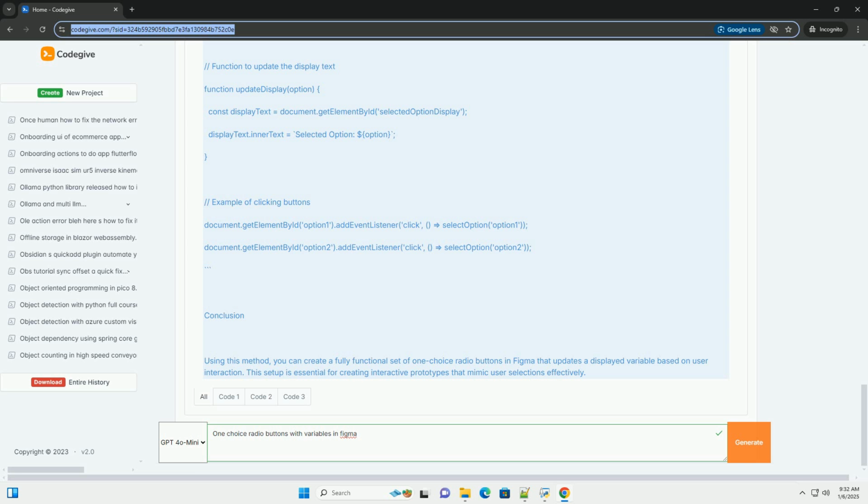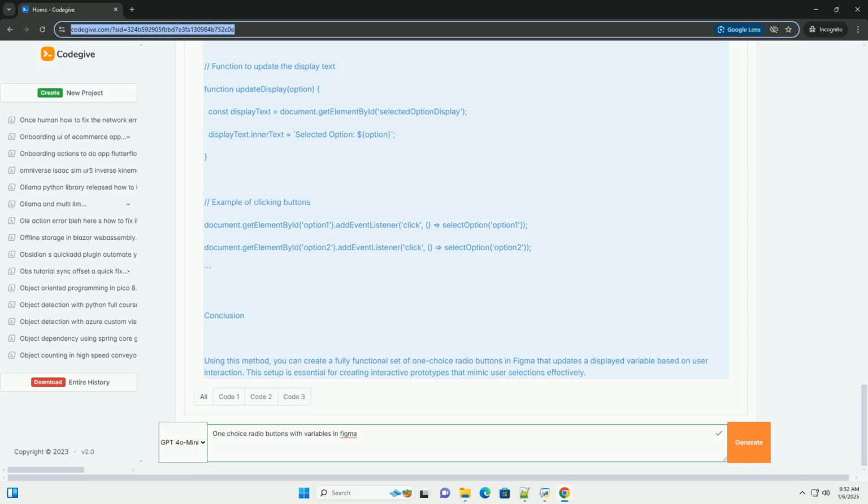Set the interaction to on click and choose the action set variable. Select your selected option variable and set the value to option 1. Repeat this for the second radio button, setting the value to option 2.